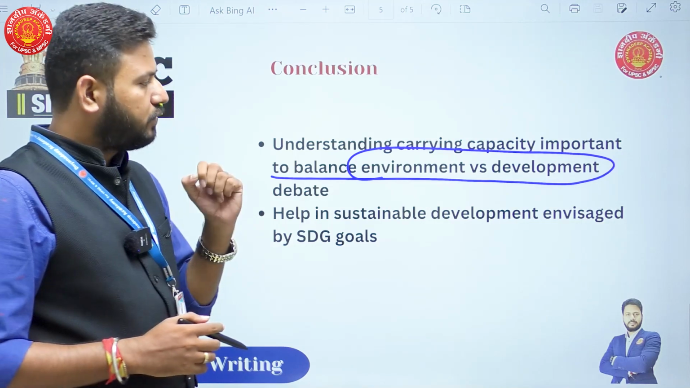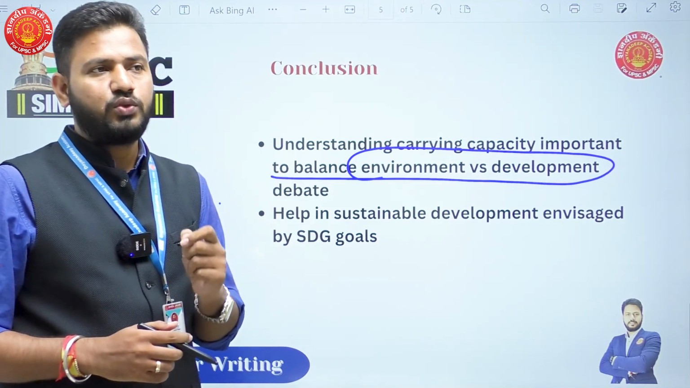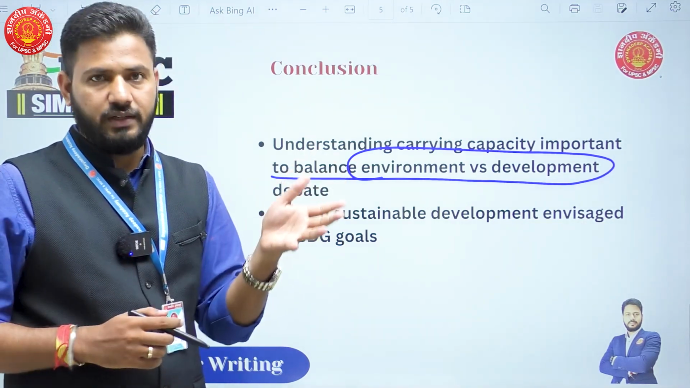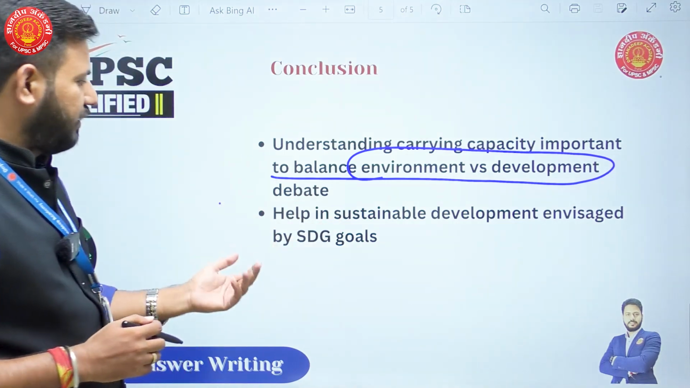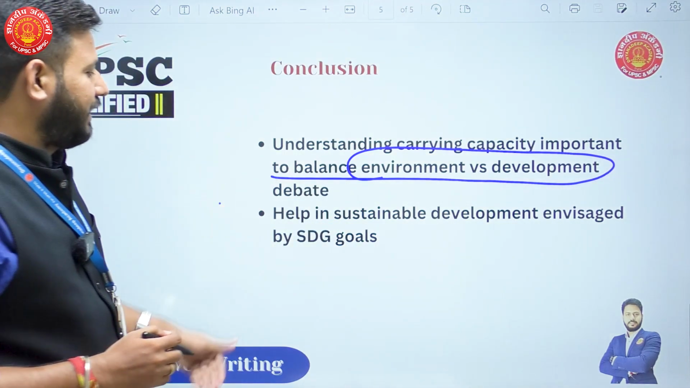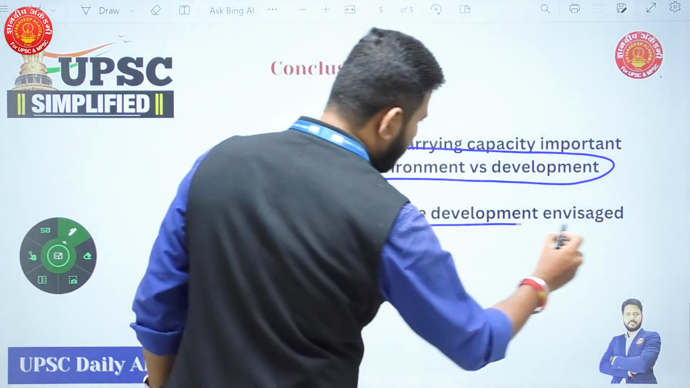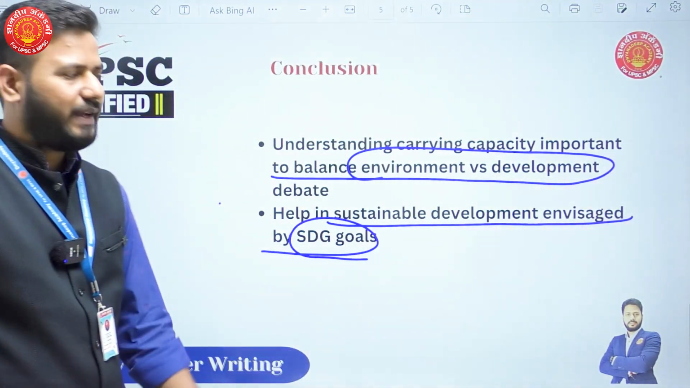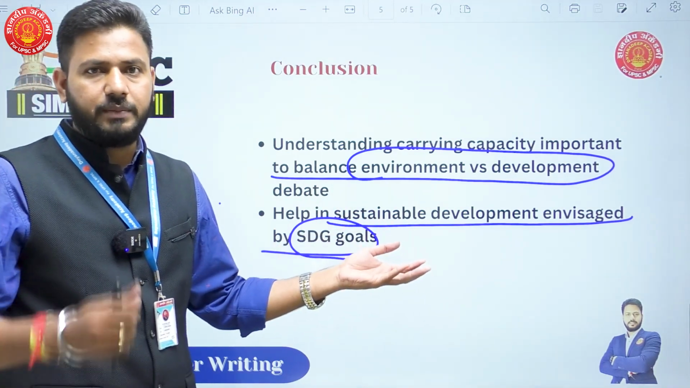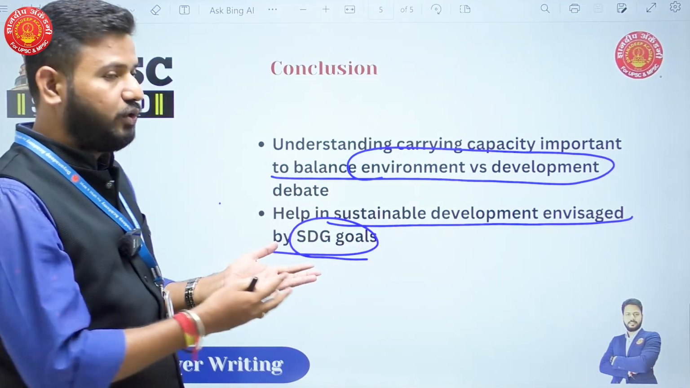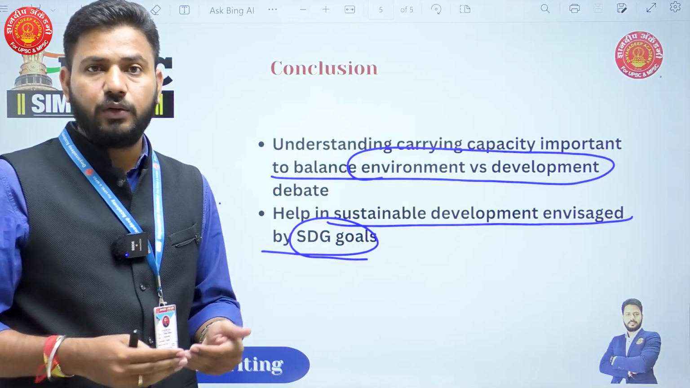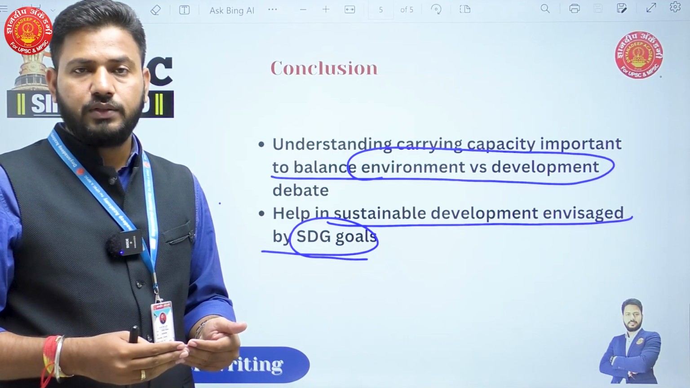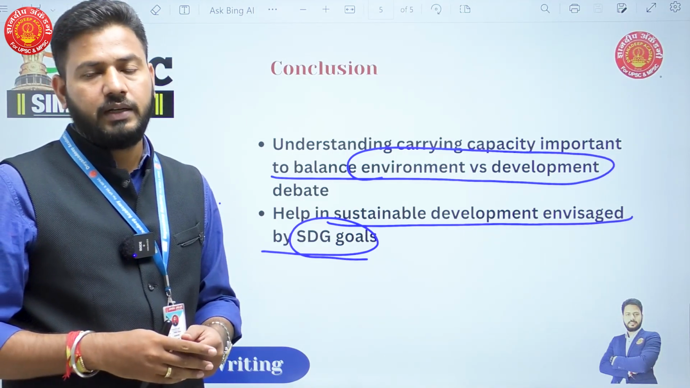Also in the conclusion, you have a chance to show the examiner that you know something different. For example, what I've done here, you can tell how carrying capacity can help in sustainable development, which was envisaged by the SDGs. Actually, this is not asked in the question, but I'm trying to show the examiner I know the Sustainable Development Goals also. So this is how you can write the conclusion to this question.